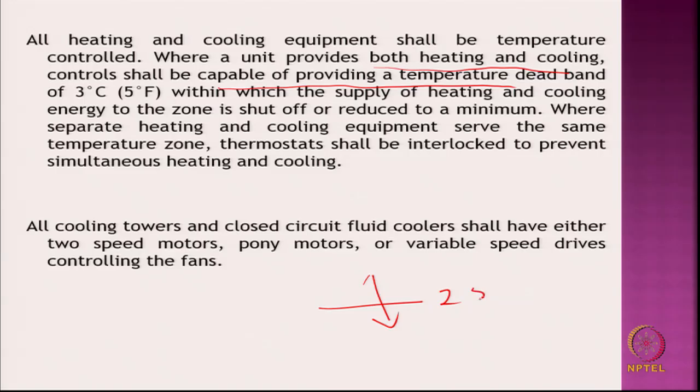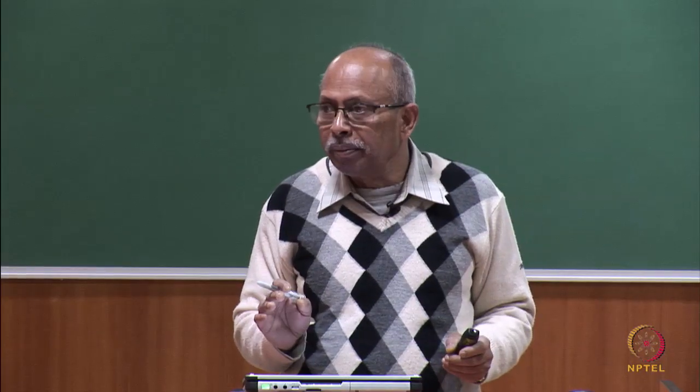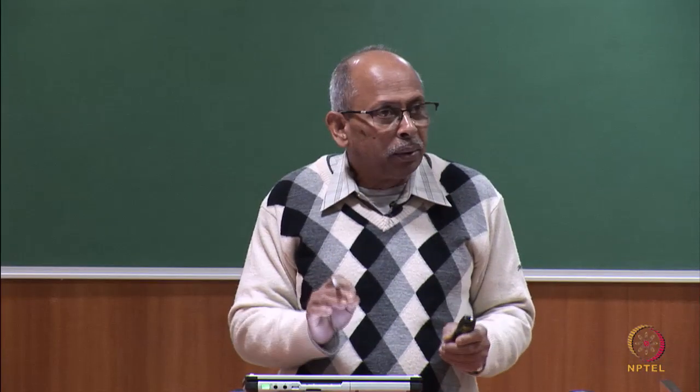Supposing you have fixed it at 25 degrees centigrade, it will actually operate between 22 and 28. So, it shall be providing a temperature dead band of 3 degrees. So, the band here is saying 25 plus minus 1.5. This one is saying capable of providing a temperature dead band, but this will depend upon the inertia of the control system.